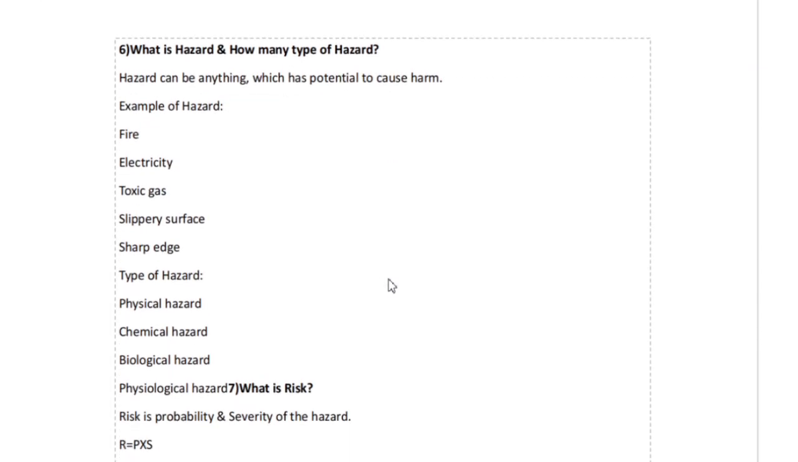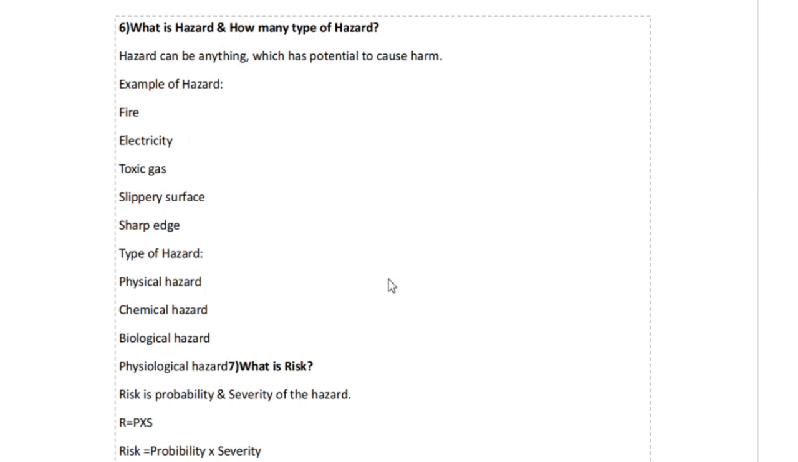What is hazard and how many types of hazard? Hazard can be anything which has potential to cause harm. Examples of hazards: fire, electricity, toxic gas, slippery surface, sharp edge. Types of hazard: physical hazard, chemical hazard, biological hazard and psychological hazard.